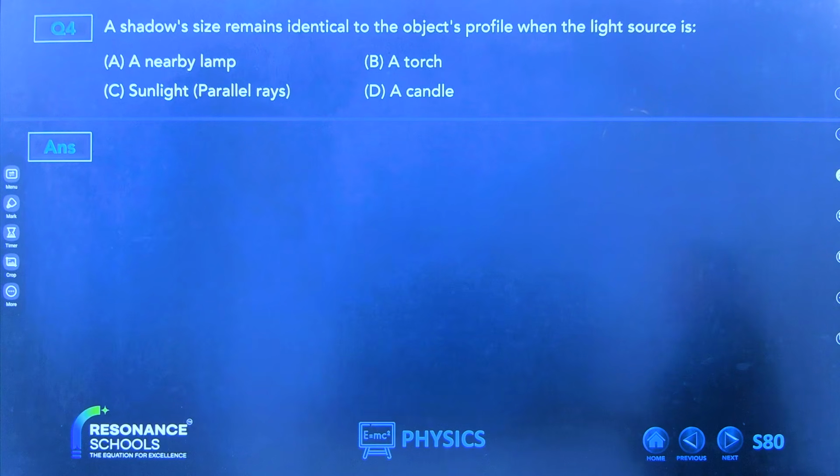Shadow size remains identical to the object's profile. That means object size is equal to shadow size. Tell me, what is the reason behind object size being equal to shadow size? Nihal, when the rays are parallel. Because of parallel rays. Very good.